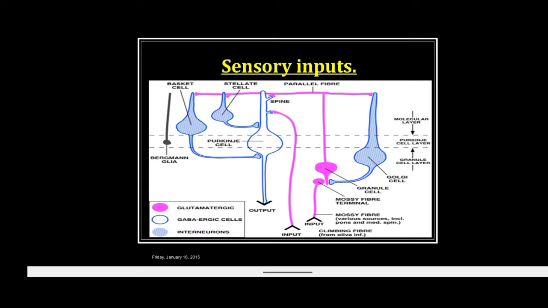So here is the picture showing the different fibers coming to the cerebellar cortex, the mossy fibers and the climbing fibers. Look at this picture carefully. This one is mossy fibers, this one is climbing fiber, and these are granular cells present in the innermost layer of the cortex, and via parallel fibers excite all the neurons like Golgi cells, Purkinje cell, stellate cell and basket cells.